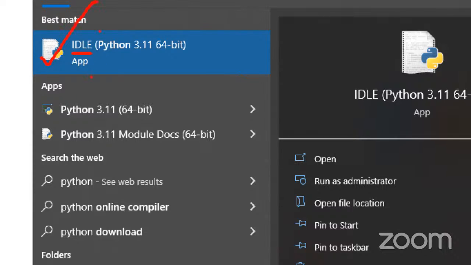And also there is one more black screen, like a command prompt, Python. One more is Python modules. Docs means documentation; Python's official documentation is also available here. So three things come along with the software after installing Python. First I will open this one, later I will open that one. Regularly we are using this one, guys.